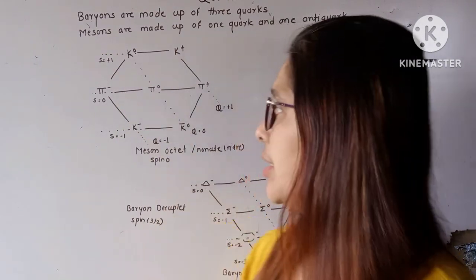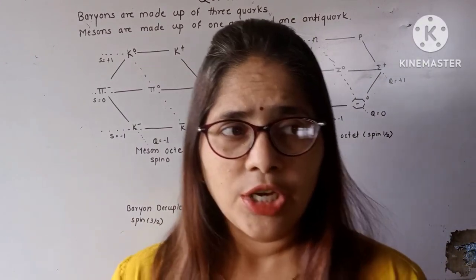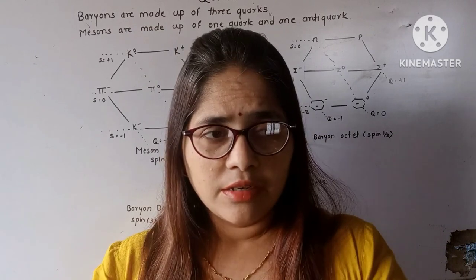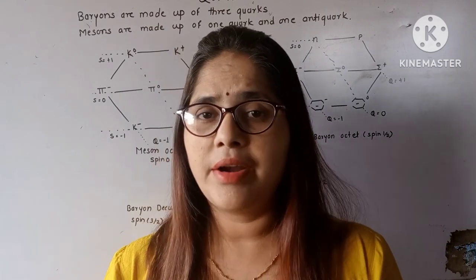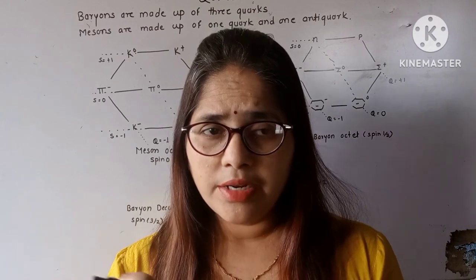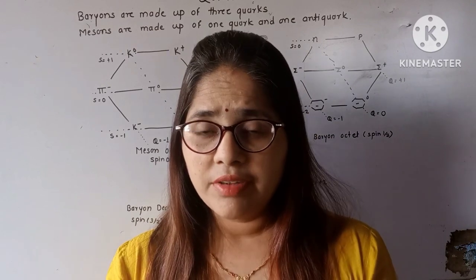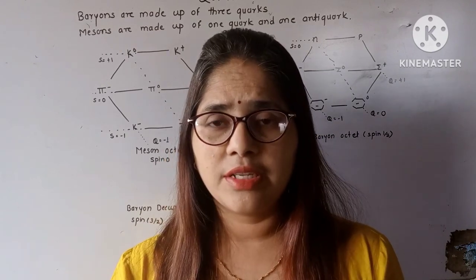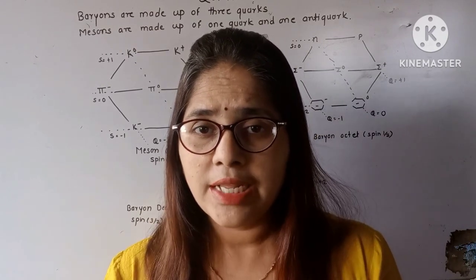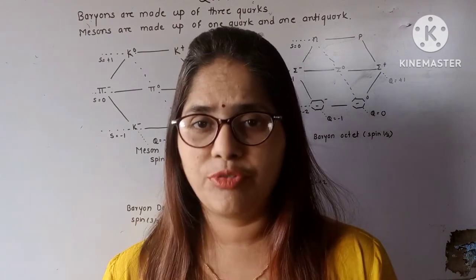one anti-quark. Now the quark model is the model to suggest that in a large number of the particles there must be some similarity, or these particles are made with the help of some rules. Like whenever there is a repetition, scientists come to know that there must be some similarity in this large number of the particles.